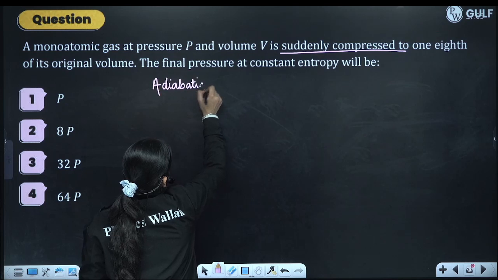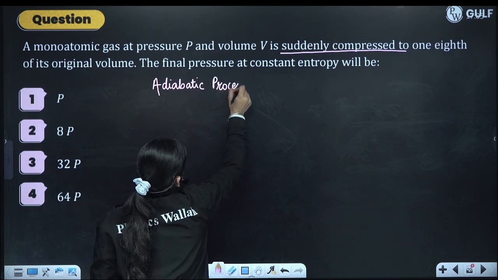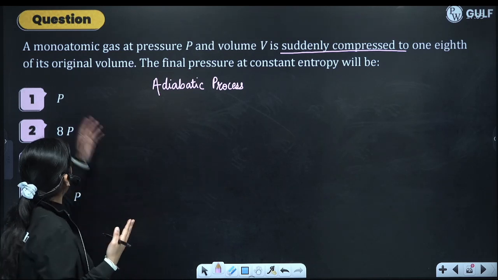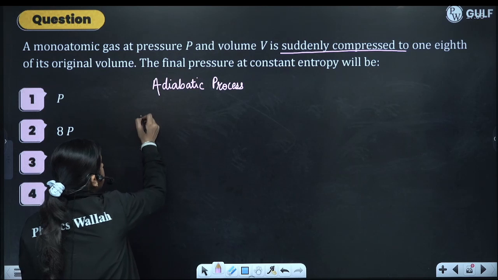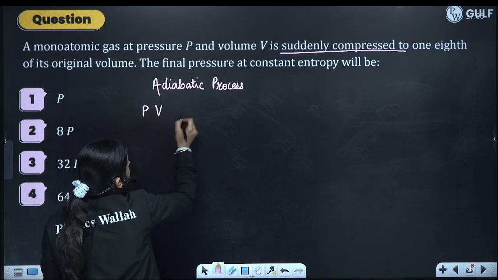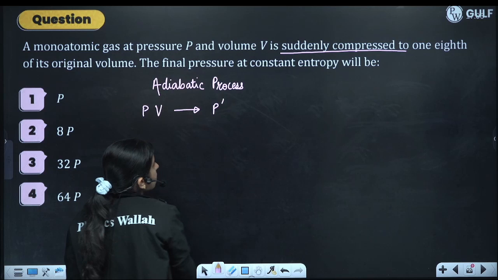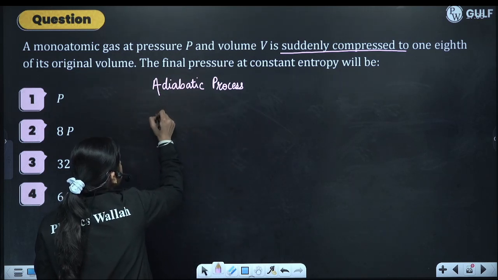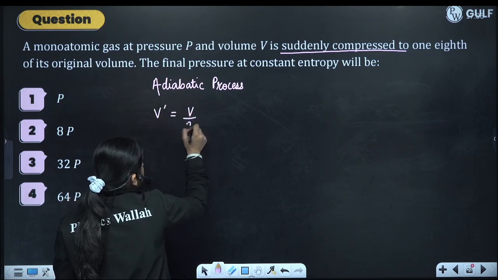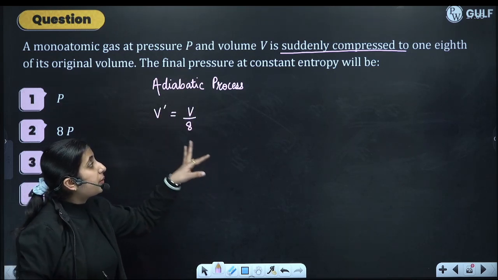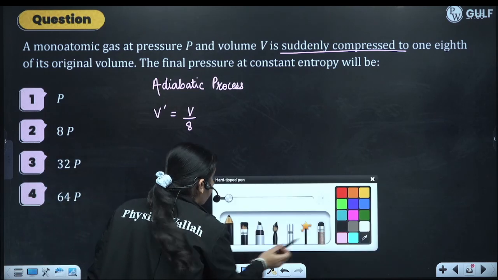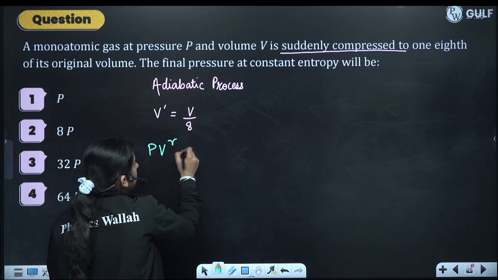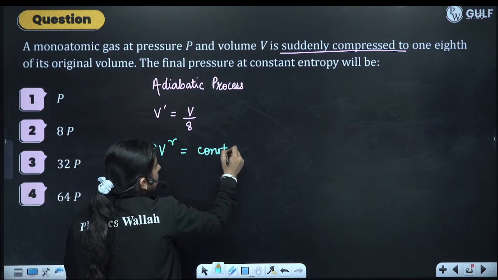Initially the volume is V, now it has changed to some pressure P prime and volume V prime, where we are given that V prime is equal to V by 8. The final pressure at constant entropy, we have to find the final pressure. So PV to the power gamma is constant. This is the equation.